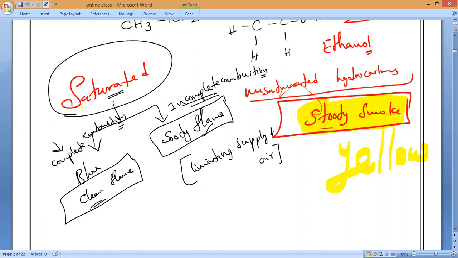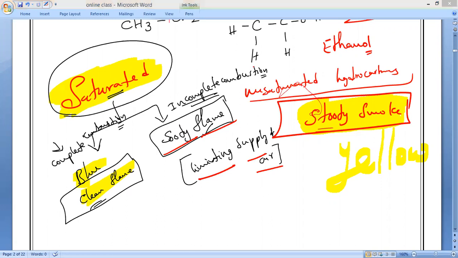But with saturated hydrocarbons, if there is a sufficient supply of oxygen, a blue and clear flame will form, with no soot particles. If it is incomplete combustion, it will produce a yellow, sooty flame. That is the reason your gas burner holes may not be properly open. When we are cooking and something overflows, the holes get blocked, and then it starts making a dubuk, dubuk sound. Have you noticed it, guys?